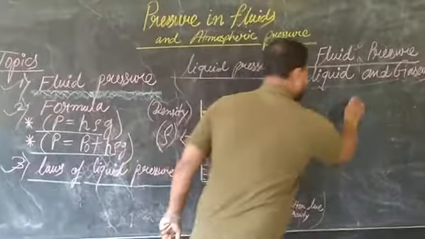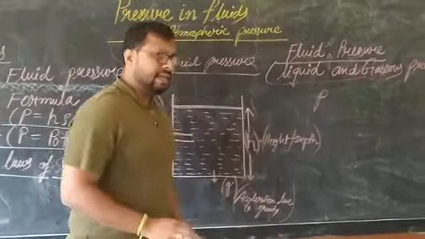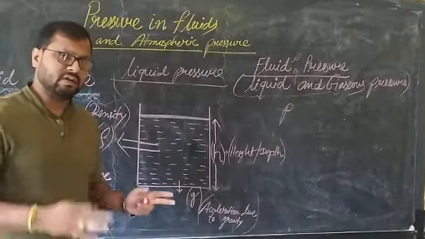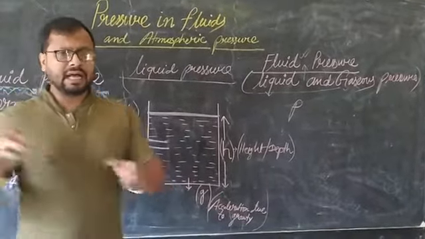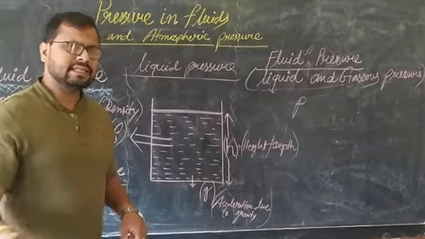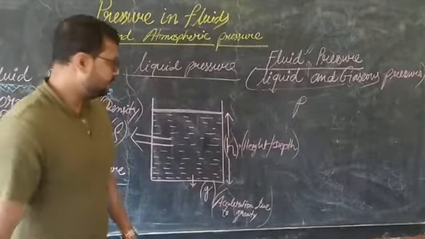So pressure in liquid, I will explain this topic in a very easy way, on which factors it depends and how this formula came. I will not go for the derivation of the formula because in ICSE the derivation is not important.